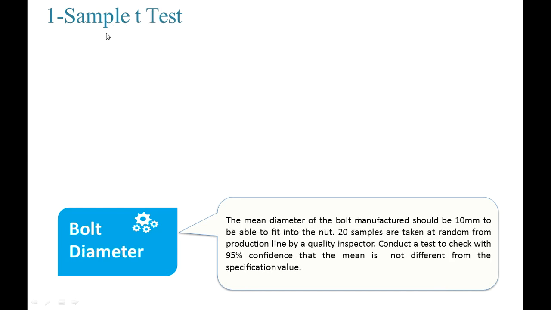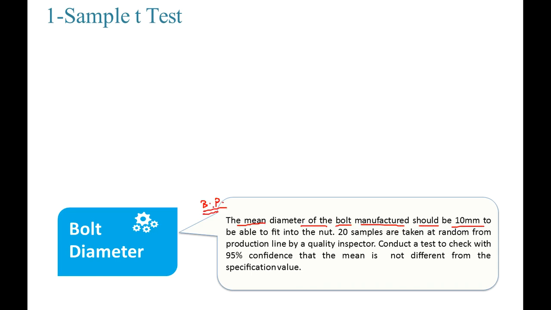Similarly, we can perform a one sample t-test. Here also, if you see, we have been given the mean diameter of the bolt manufactured, it should be 10 mm. The business problem is,